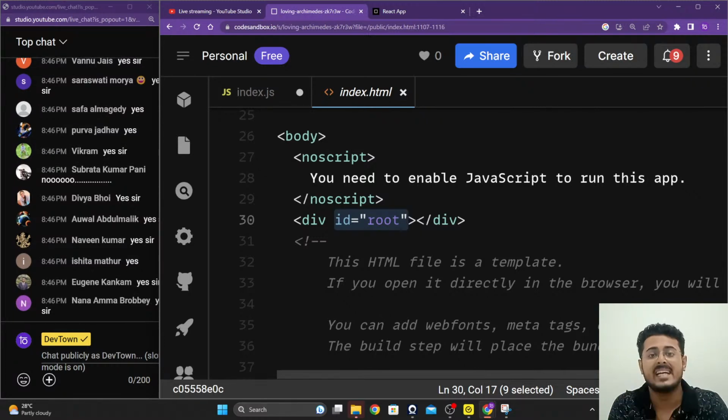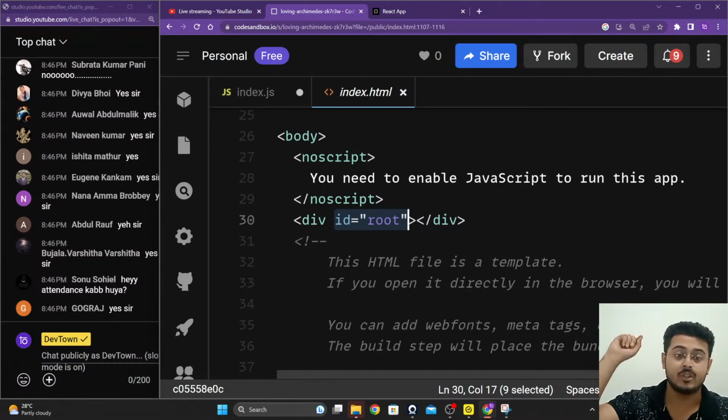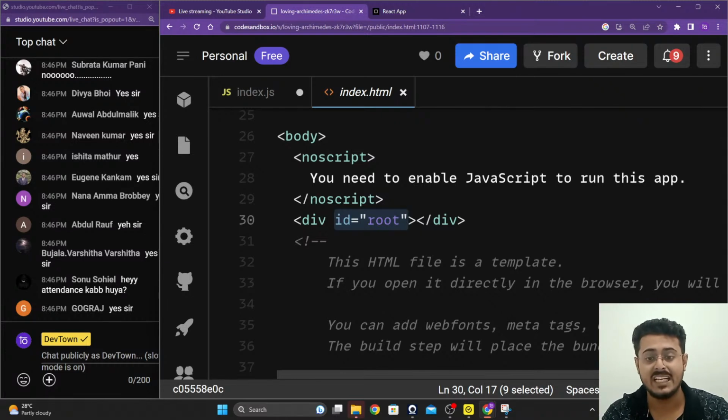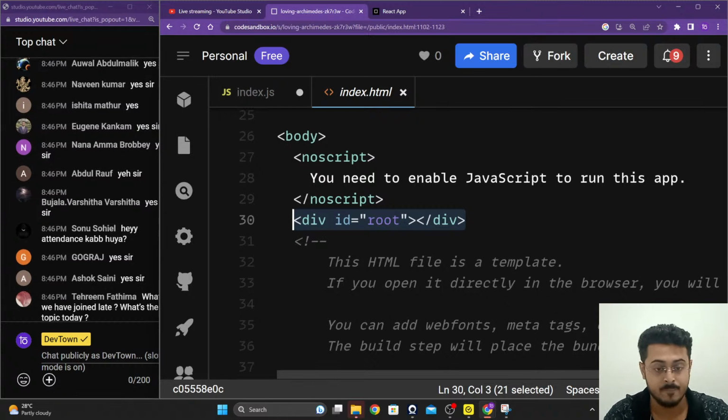So how to identify this particular div tag? You can identify it by its roll number. Just like a student has a roll number in a school that identifies them uniquely inside the entire school, that roll number belongs to that one particular child. Similar to that, the ID right over here identifies this div tag uniquely on the entire website.